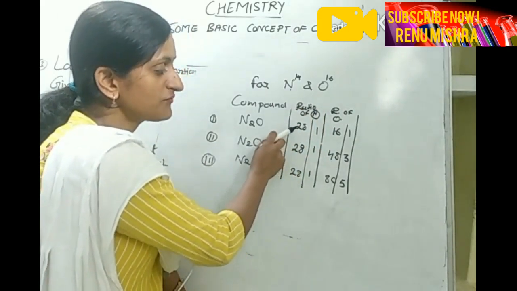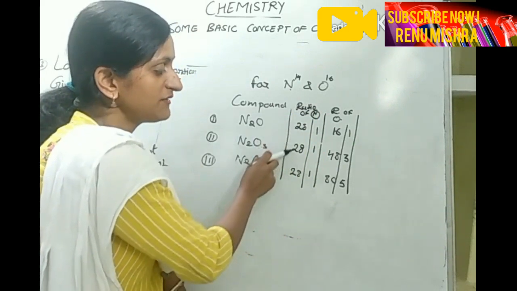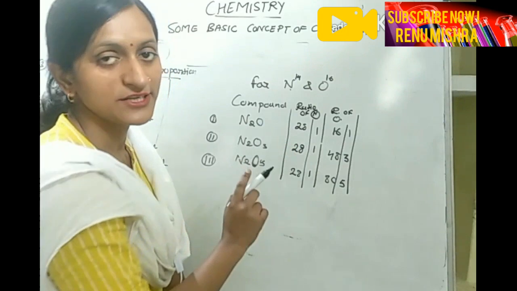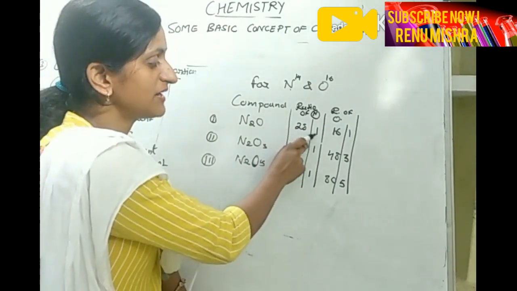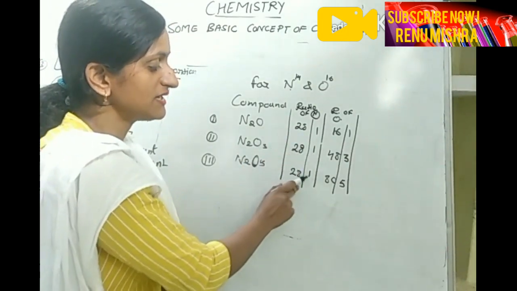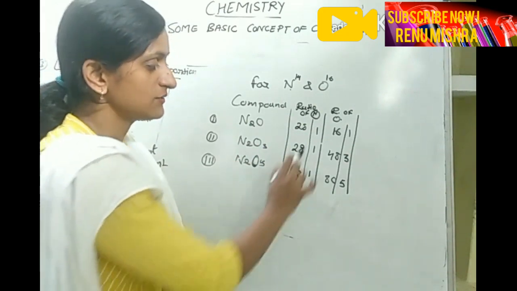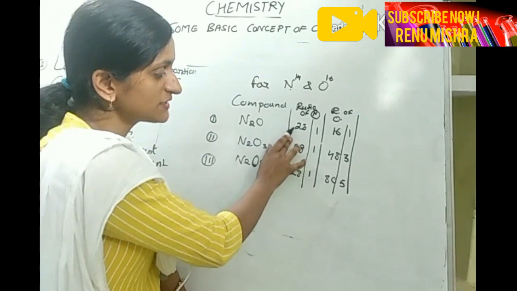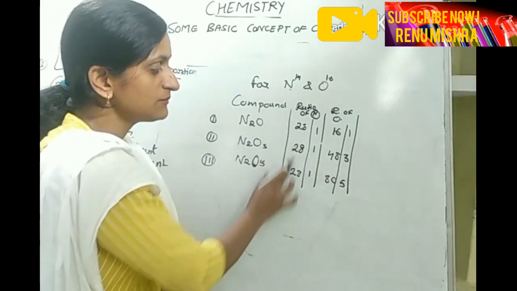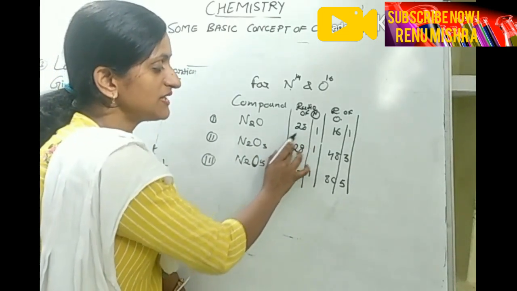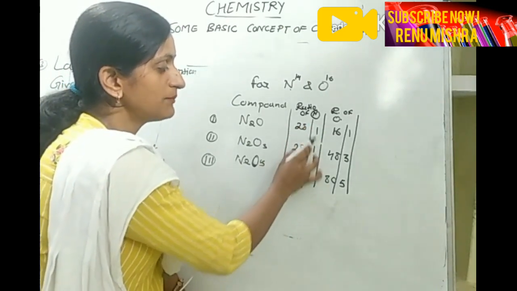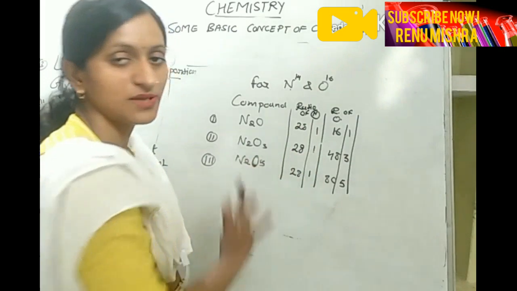With the help of 28 I am doing division in all terms: 28 divided by 28, 28 divided by 28, 28 divided by 28. Is it clear? Because all the numbers are the same, by 28 I am doing division, and these numbers change into the simple ratio 1:1:1.